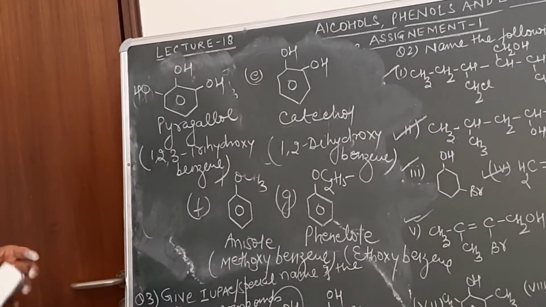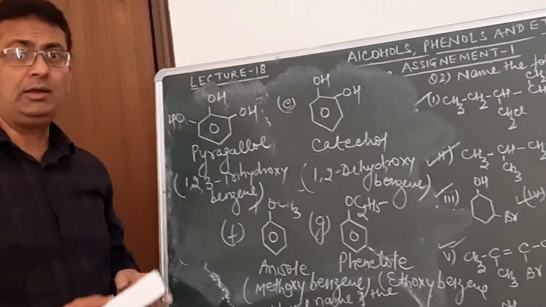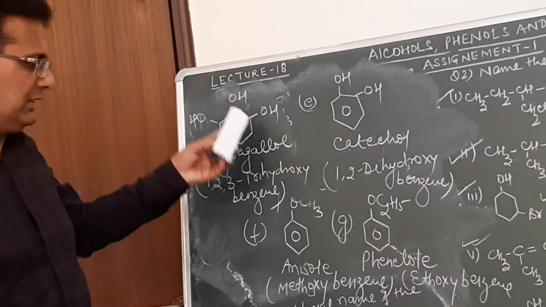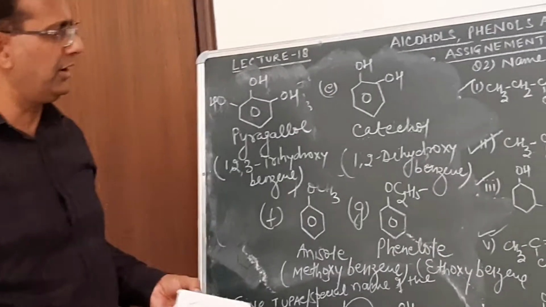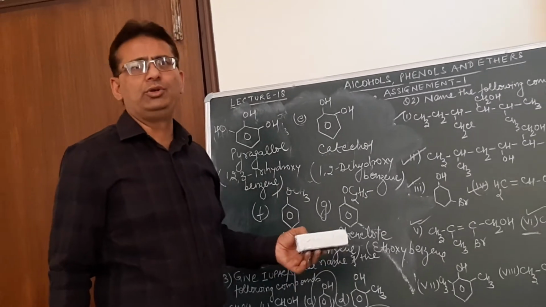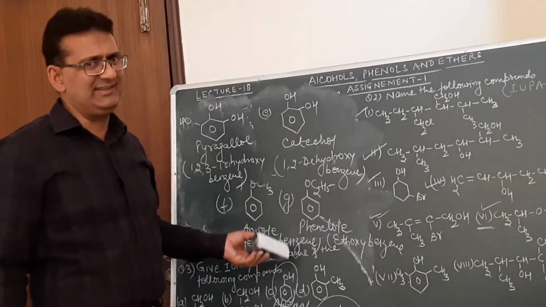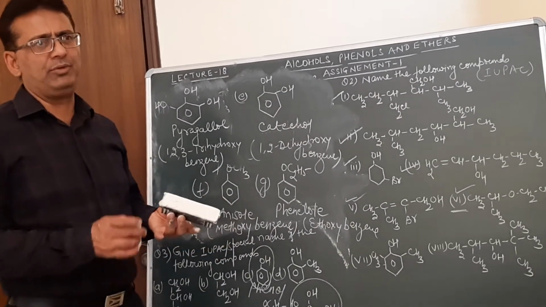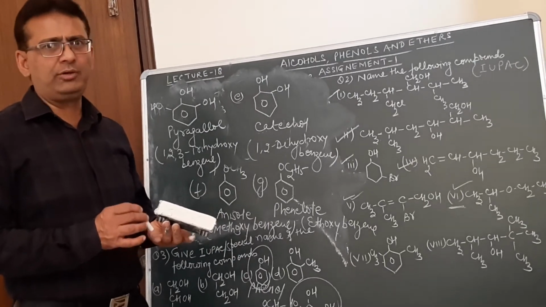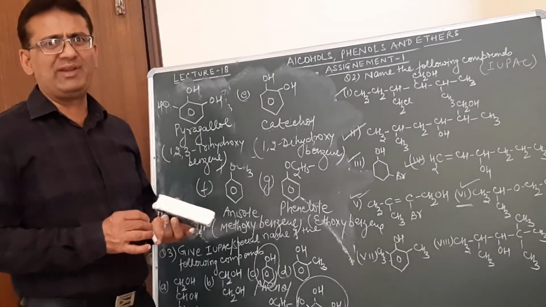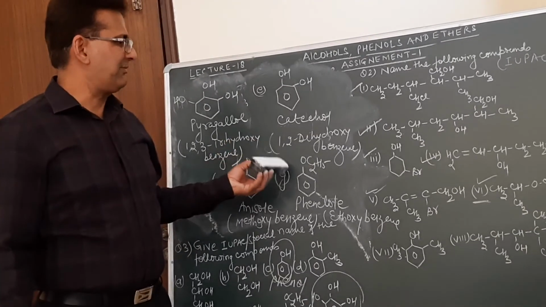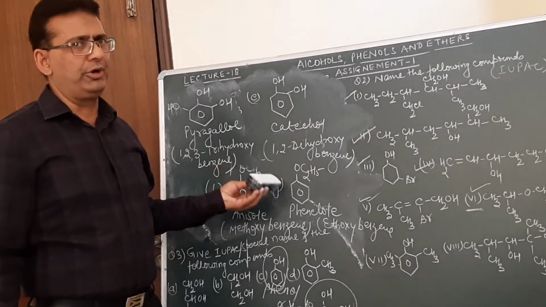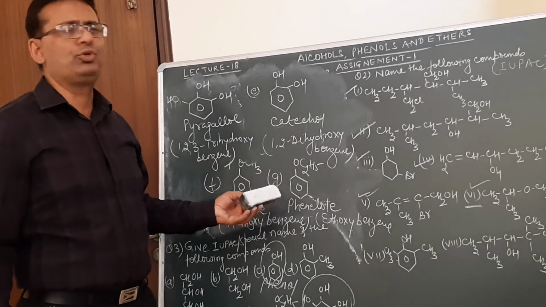So I think all these questions must be very, very clear to all of you. In this assignment, we have discussed what the various types of 1 degree, 2 degree, 3 degree alcohols are, and tried to revise the nomenclature part of this chapter. Remember, in every chapter, we have to discuss the classification, nomenclature, isomerism, preparation, properties and uses. Your study material for this is being uploaded on the school portal. You are expected to revise this work.